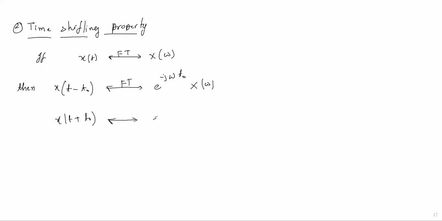If there is a plus sign, meaning a left shifted signal, the Fourier transform would have e to the power plus j omega t naught times X of omega. This is the formula for the time shifting property. If you want to know the proof, it sometimes comes in the exam, so you should know the proof also.